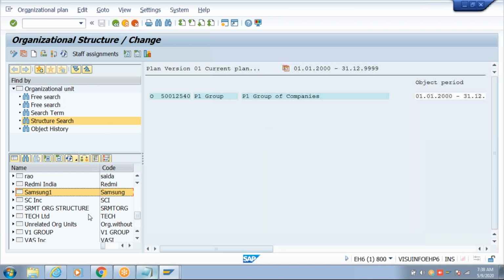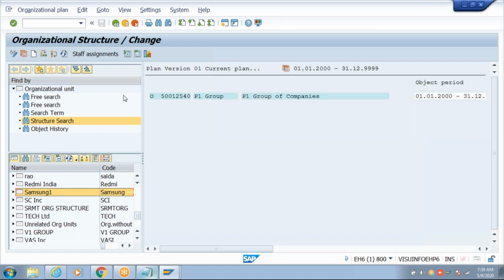If you don't want to see this object manager box, the same is reflected in personal administration, recruitment, time transactions, payroll transactions, everywhere you will see this. Here the object manager is to search only org units, nothing else. Based on the screen that you are in, automatically it will show you the respective objects.